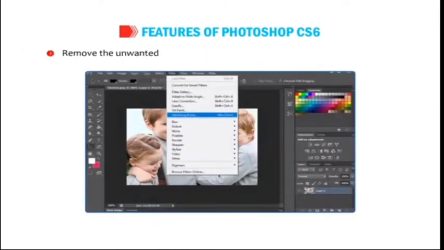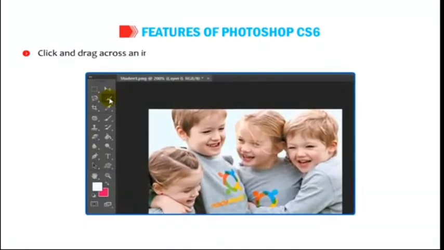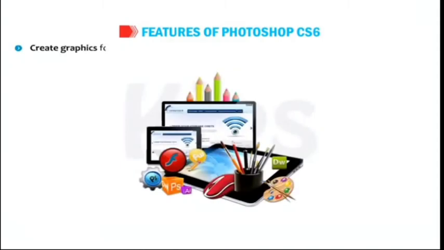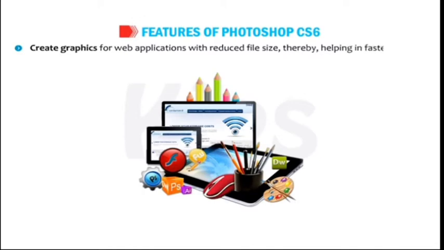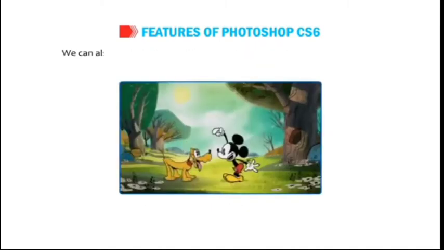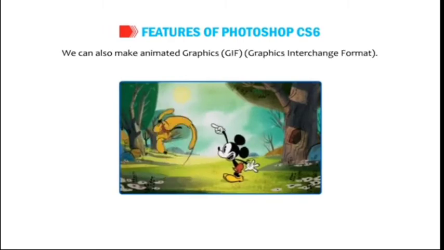Remove the unwanted object from the picture using the vanishing point tool. Click and drag across an image to make fast selections with the new Quick Selection tool. Create graphics for web applications with reduced file size, thereby helping in faster loading of the website. Files can be compressed to 10 to 50% of its original size. We can also make animated graphics, GIF, graphics interchange format.